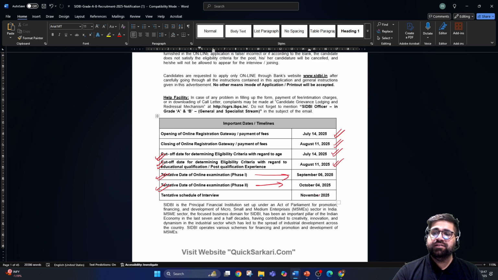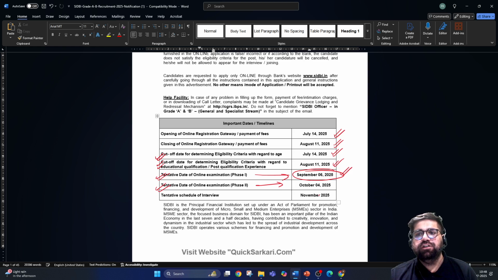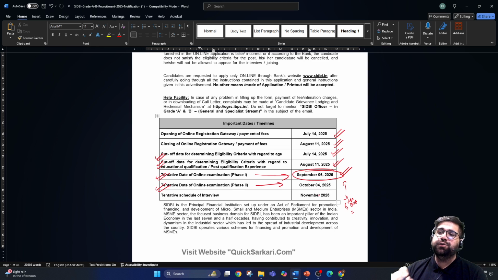Then when it comes to the tentative dates, for phase 1 it's 6th of September 2025, and for phase 2 it's 4th October 2025. Now if you notice, SIDBI Grade A slash B, because there are two posts in SIDBI, Grade A and Grade B, right? So SIDBI Grade A slash Grade B and PFRDA Grade A will be clashing because both the exams are happening on the same day.